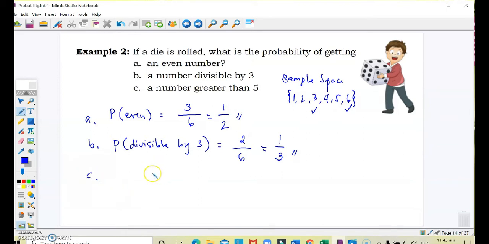What is the probability of getting a number greater than 5? Again, since the experiment is the same, our denominator is 6 because there are 6 items in the sample space. But getting a number greater than 5, that would mean getting a 6 only. How many? There's only 1 item that will satisfy the condition. Therefore, the probability of getting a number greater than 5 is 1/6, which is already in simplest form.